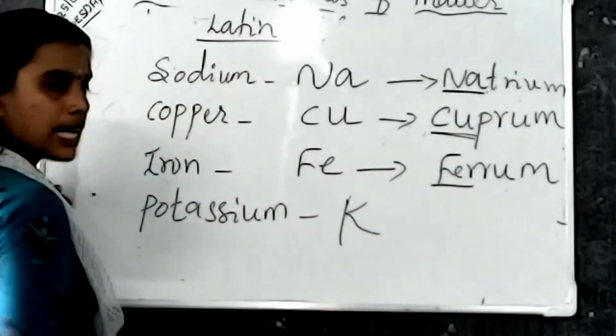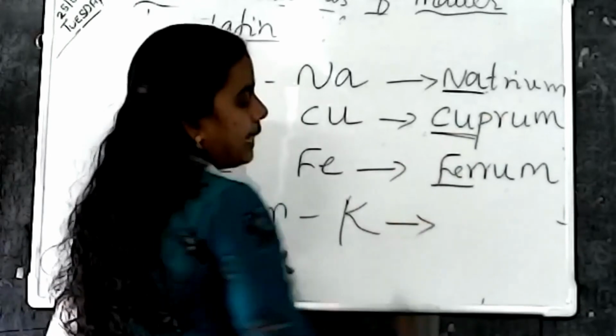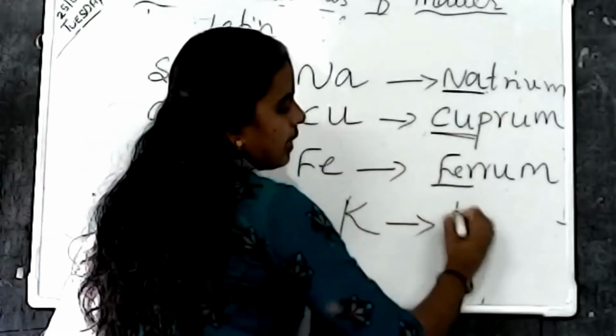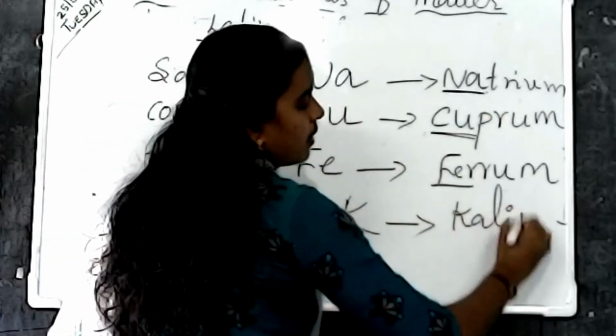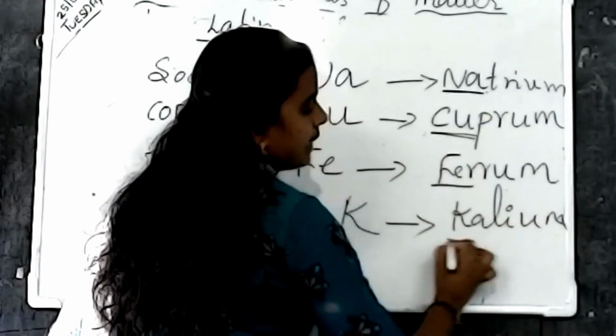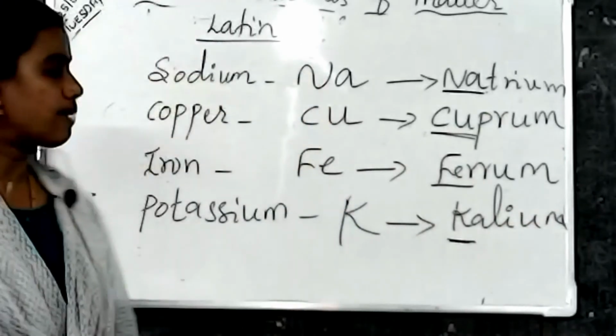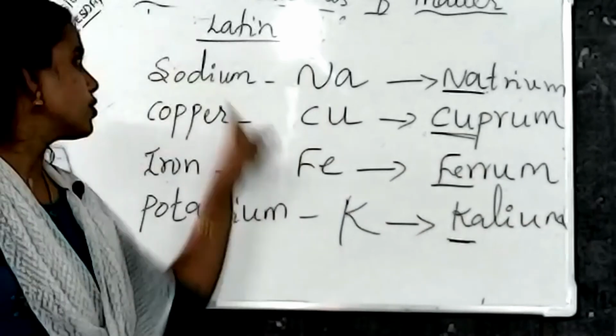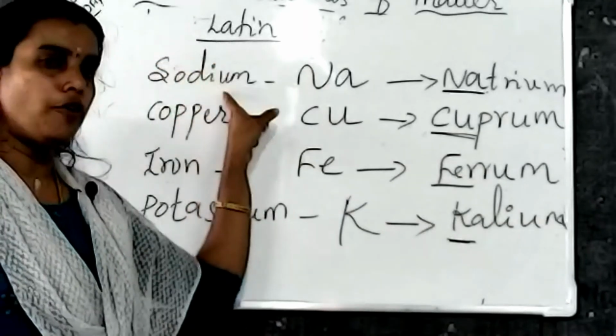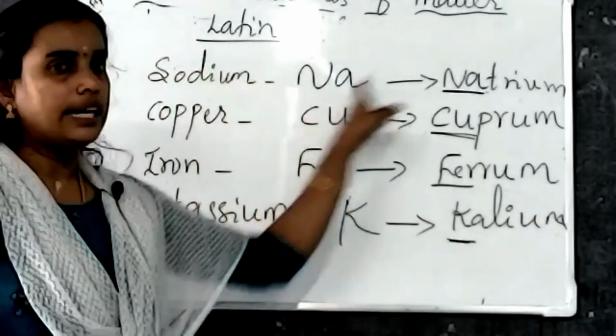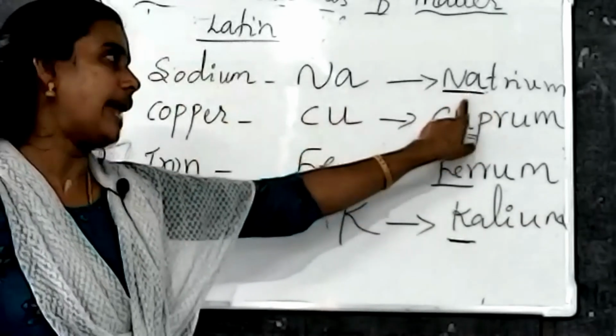Then what about potassium? The Latin name of potassium is kalium. So here the first letter K is taken as the symbol for potassium. Okay. So once again repeating, symbol of sodium is Na. It is derived from the Latin name natrium.